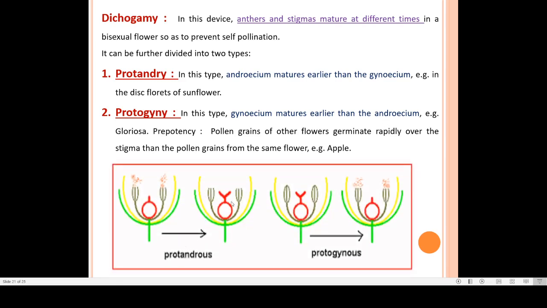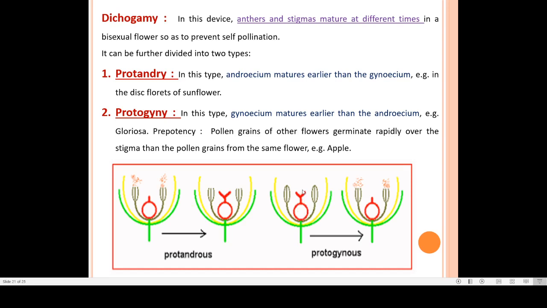In this picture you can see these two types of conditions. Here you can see in a protandrous type of flower, androecium matures earlier than the stigma, and after the shedding of pollen grains from the anther, stigma matures. Here protogynous flowers are there.